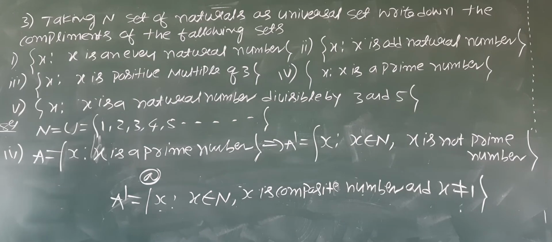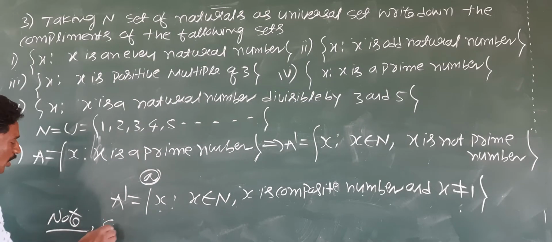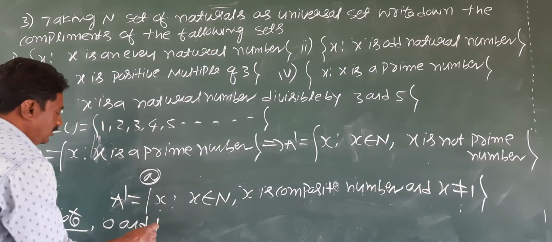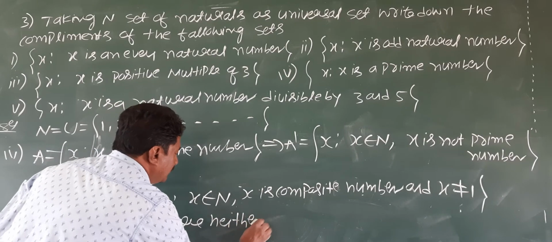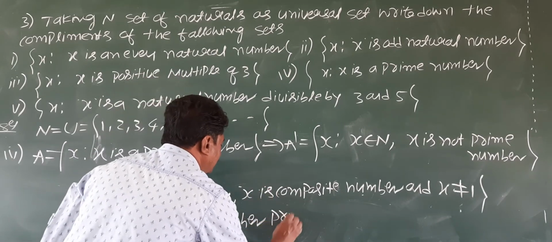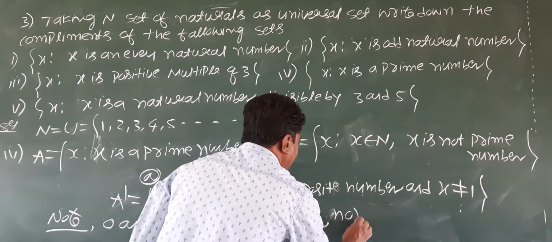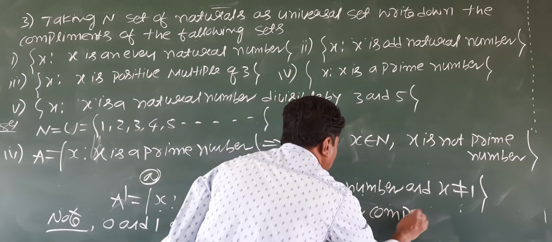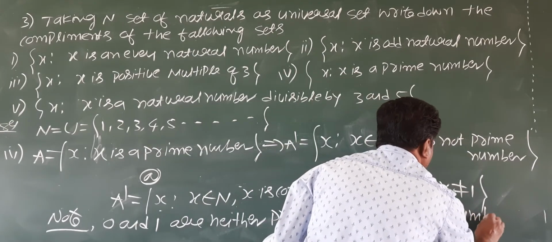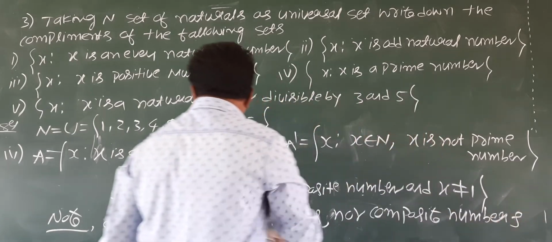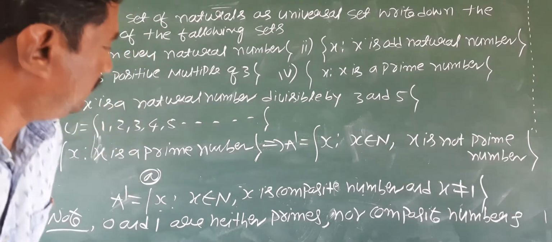So remember this point. Note: 0 and 1 are neither primes nor composite numbers.